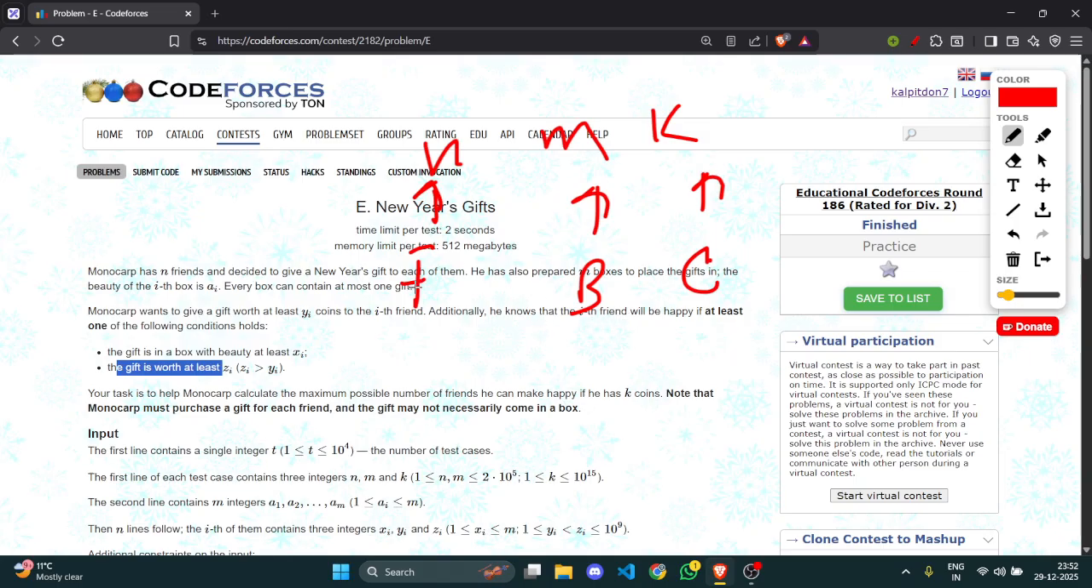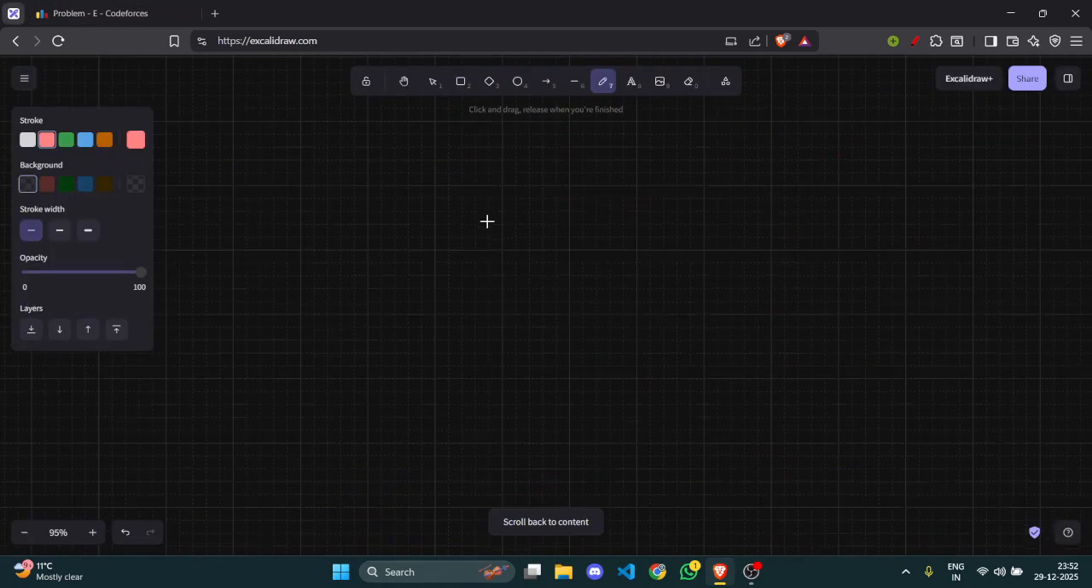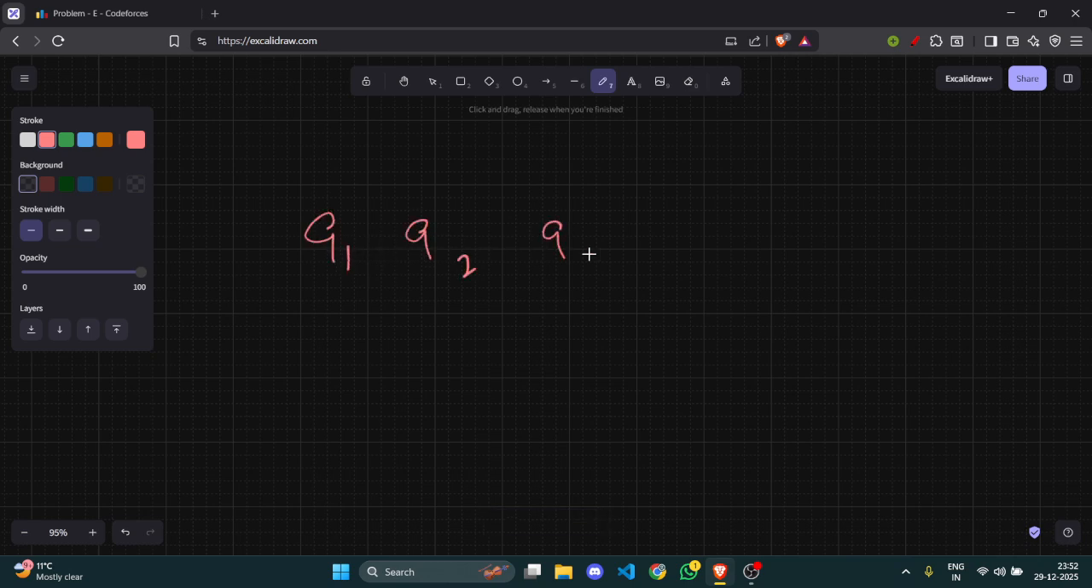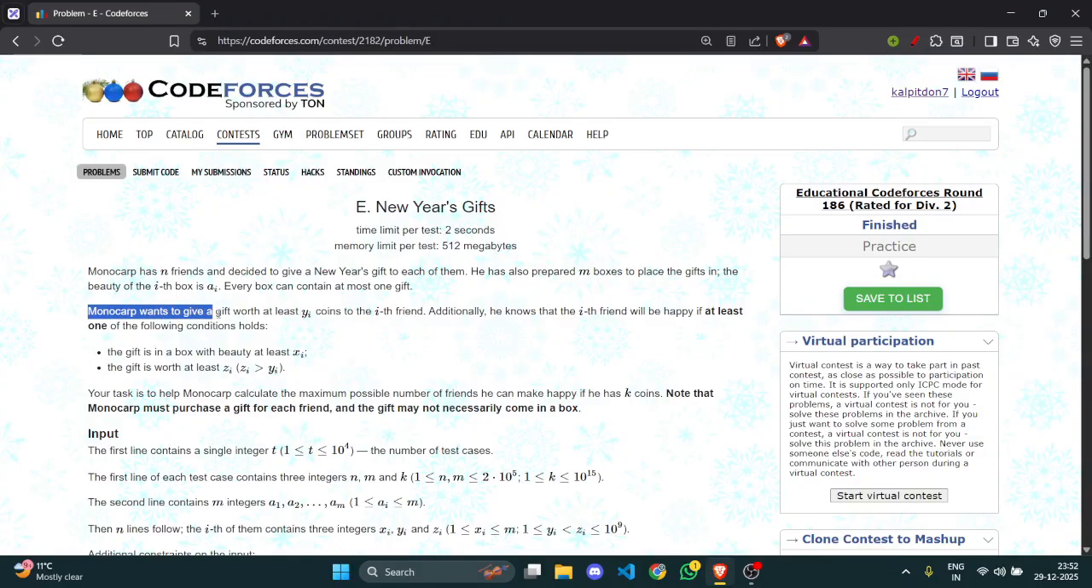I need to make them happy, and the input is an array of m elements, which are the boxes, and these are the constraints on the friends: x, y, and z. Okay, let's write it down here. Boxes are a1, a2, a3, up to am, and friends are xi, yi, and zi, and these are n inputs. One condition we missed reading is that Monocarp wants to give worth at least yi coins to the ith friend.